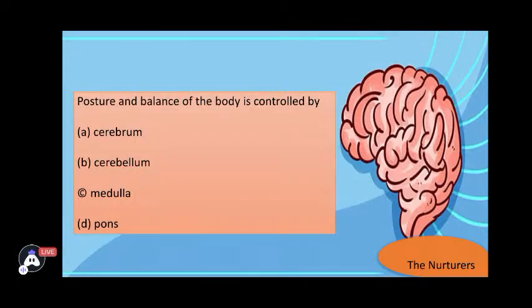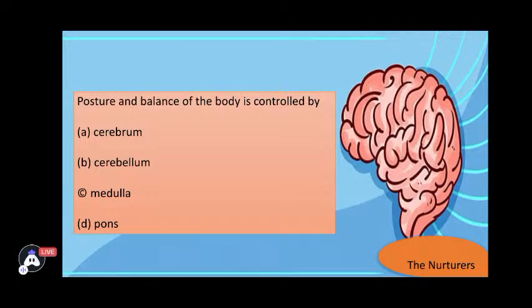The next question is regarding the functions of the human brain. So the posture and balance of the body is controlled by, we know there are so many parts in the brain. If you all have studied about the human brain, posture and balance is controlled by which of them? A, is it cerebrum? B, cerebellum? C, medulla? Or D, pons? Among the four options or the four parts of the brain, which is responsible for maintaining the posture and balance.